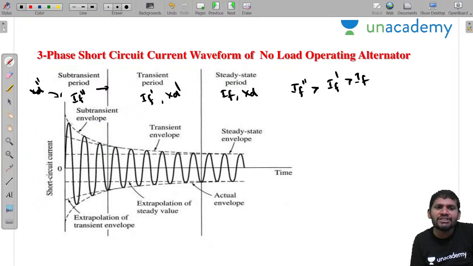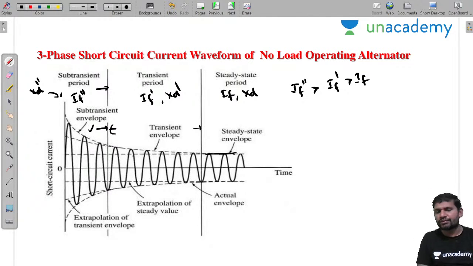See, during the subtransition period, sir, we are getting more current. Then slowly the fault current is reducing. In the transition period, this is the magnitude of current you can get. Once you go to the steady state envelope, this is the steady state current. The steady state fault current is less as compared to this. Understood, sir? Okay, this is the three-phase short circuit current waveform of a no load operating alternator.